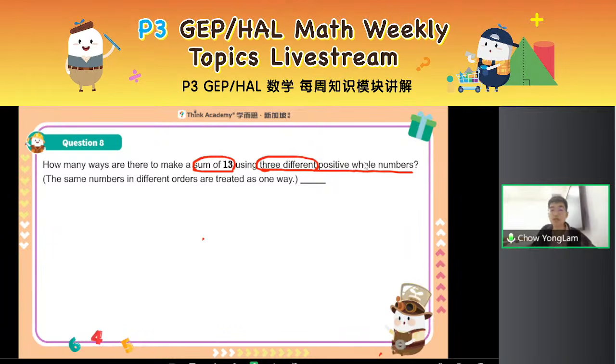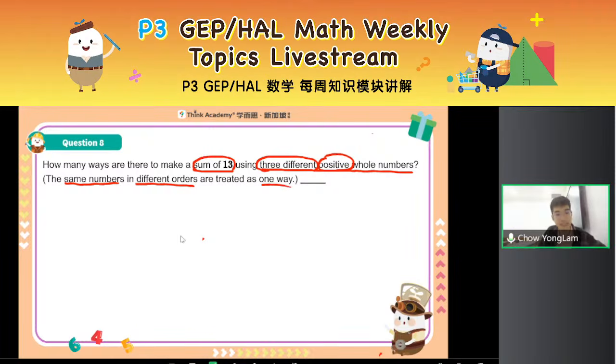Next, the question also wants positive whole numbers. Positive actually means it must be at least 1. Now take note, sometimes the question will allow the use of 0, sometimes it won't. So you need to pay attention to the question. Here, cannot have 0. Finally, the same numbers in different orders are treated as one way.